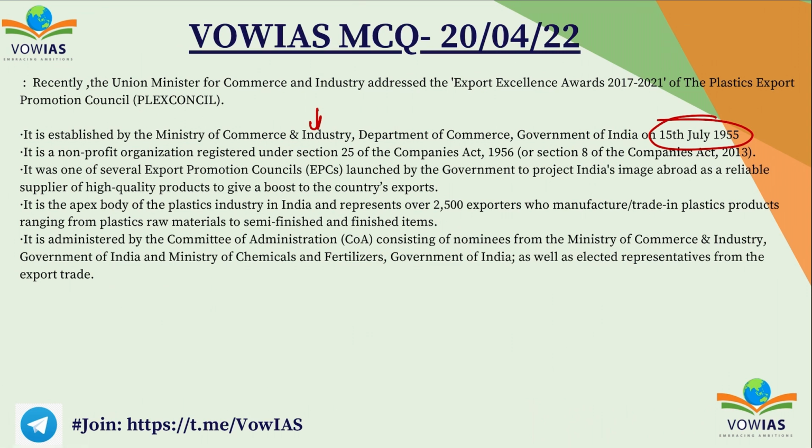It is one of the several export promotion councils launched by Government of India to project India's image abroad as a reliable supplier of high quality plastics. It's a body which comprises of more than 2,500 plastic exporters, administered by the Committee of Administration, consisting of nominees from Ministry of Commerce and Industry, Government of India, as well as elected representative from the export trade. So this is all the information about Plex Council.